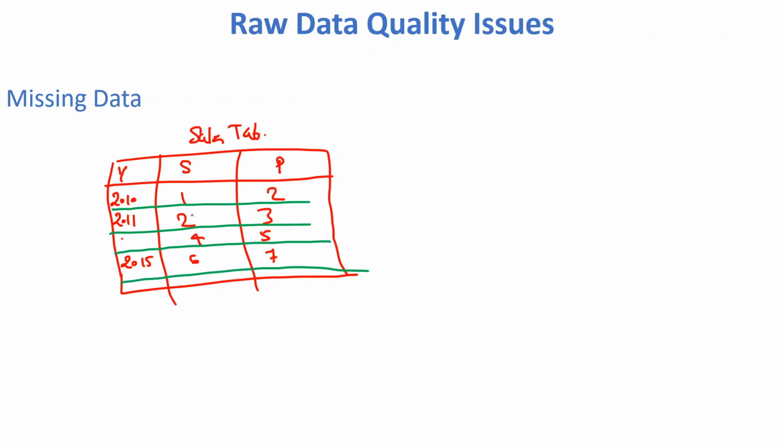So you can see here the data is not available at this particular cell. So we cannot get the year for this particular sales and particular profit. So this is called missing data. We have a missing value at this particular year. So we need to fill this particular value.